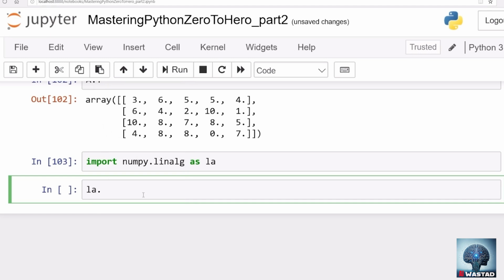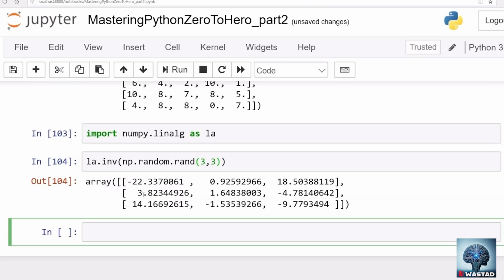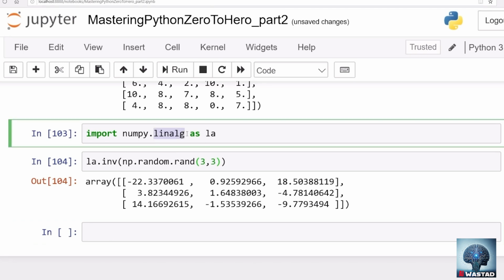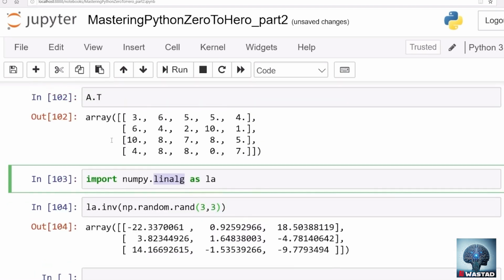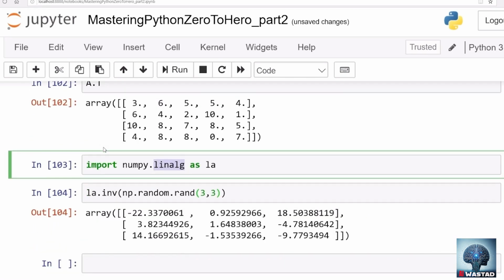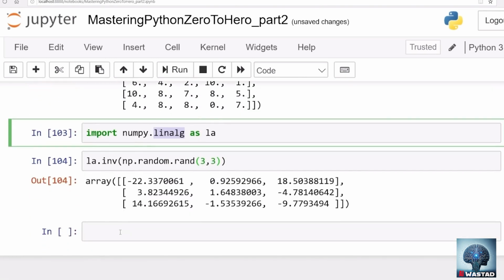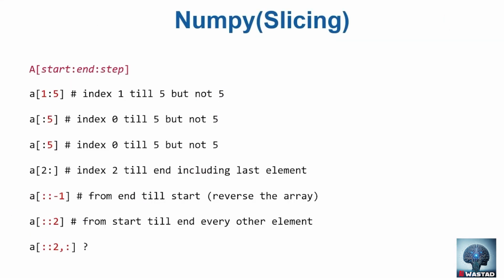For example, let's say we have LA.inv, and here is np.random.rand, let's say some 3x3 matrix. What it returns is the inverse of this matrix. There are other libraries as well, but this is one scientific library that most data science experts who want to do research think of, which specifies a lot of functions related to matrices or two-dimensional arrays. Okay, so that's about indexing. We can play with these indices a lot if we want.